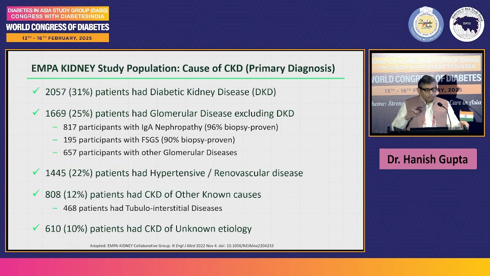More importantly, only 31% of patients had diabetic kidney disease. 25% of patients had glomerular disease, which excluded diabetic kidney disease. 1,445, that is 22% of the patients, had only hypertensive renovascular disease. 12% had CKD of other known causes, and 10% had CKD of unknown causes.